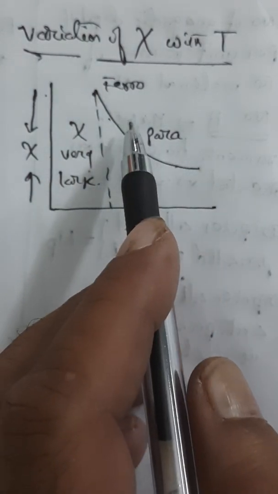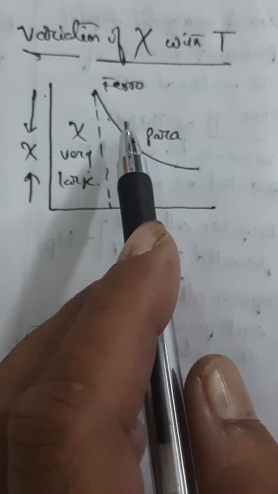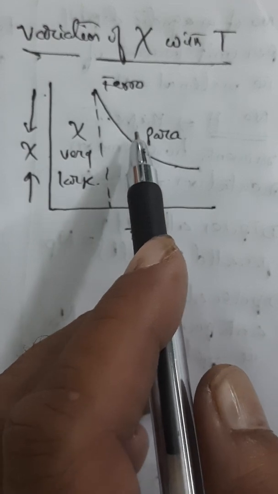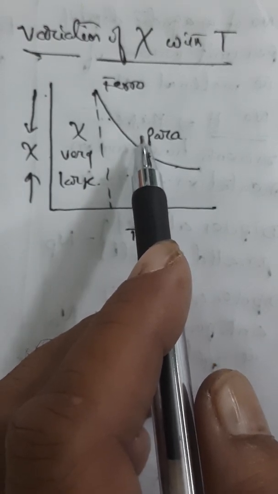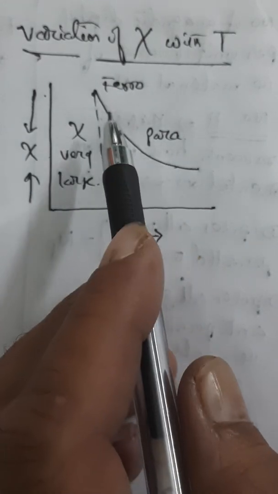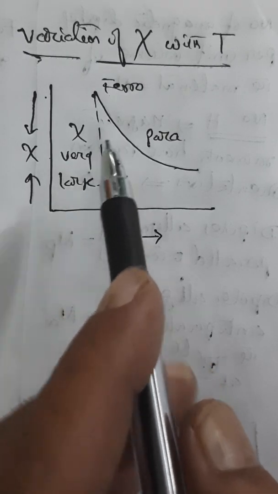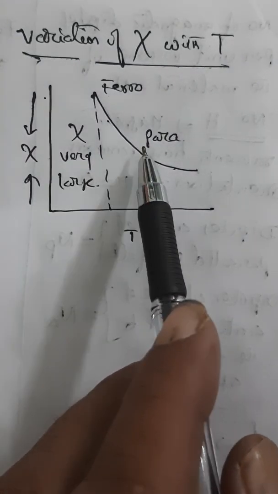And a ferromagnetic material exhibits hysteresis also. So these features can be explained based on Weiss molecular field theory, which is also known as domain theory. According to Weiss molecular field theory, the material consists of small regions known as domains. Within the domain, due to interaction between the moments, all the magnetic moments will be aligned parallel.